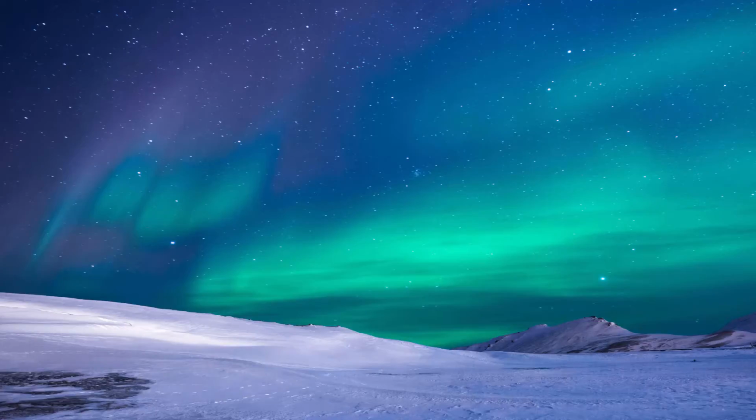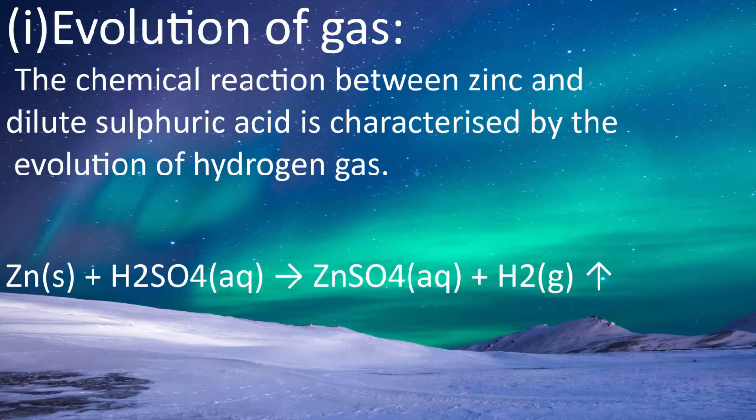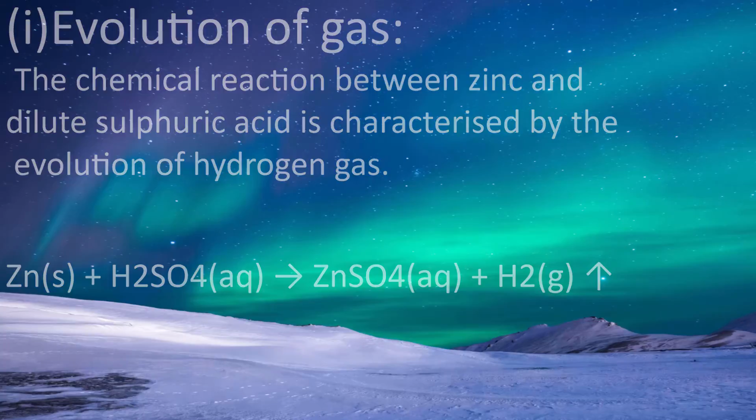If you have ever seen the reaction between zinc and dilute sulfuric acid, you will probably notice that there is an evolution of gas. The gas evolved in this reaction is hydrogen. From this, we have identified a characteristic of a chemical reaction. Yes, the evolution of a gas can be considered a characteristic of a chemical reaction.